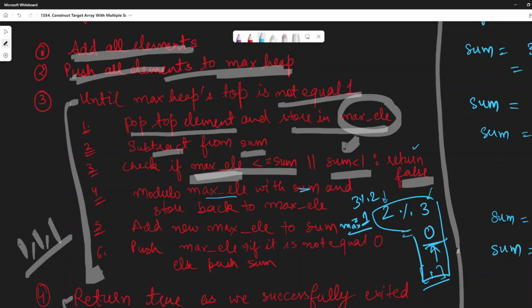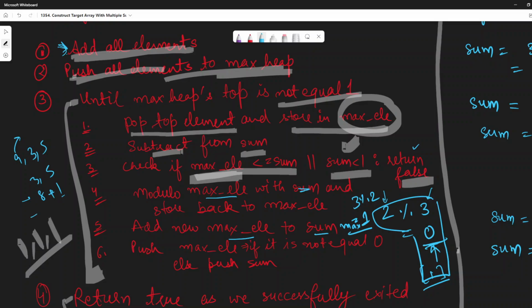And then we will add this new maximum element to the sum. Because see, if we were having that 9, 3, 5, we have basically picked out the 9 and we are having now 3 and 5 only. So the sum would be 8, right? Now we are obliged to add this new element, that is 1, to our sum, because at every moment we are required to add all the elements, so that we could easily figure out whether we are able to position a particular element to that particular position.